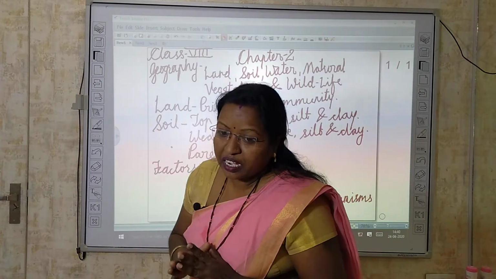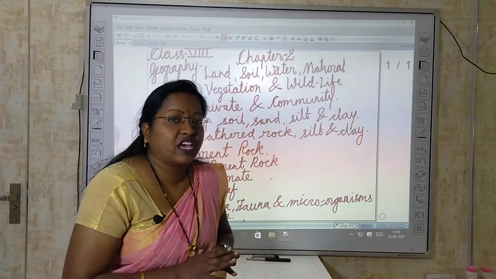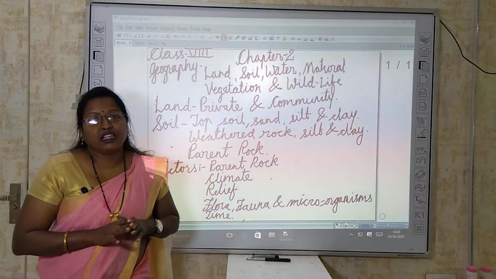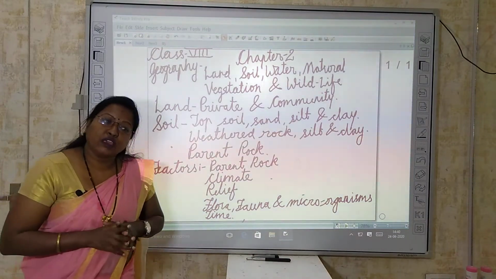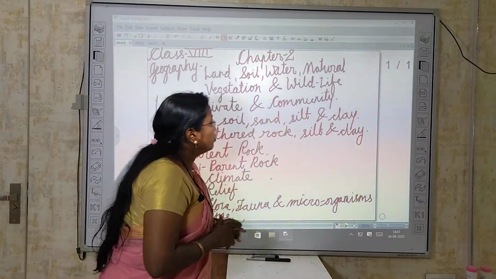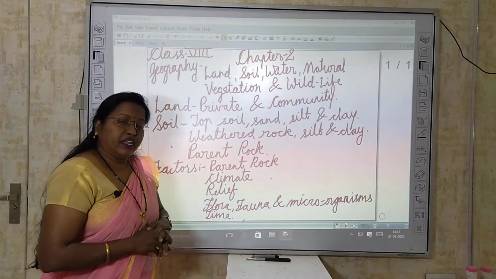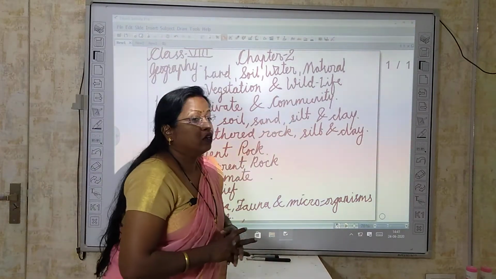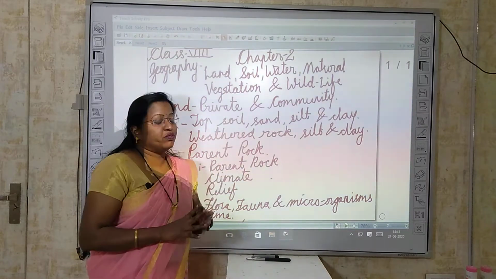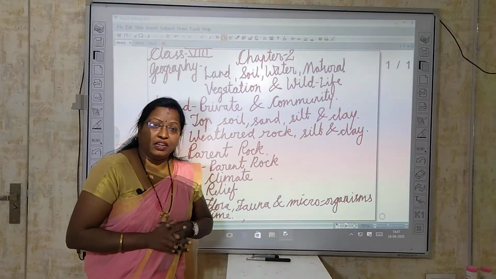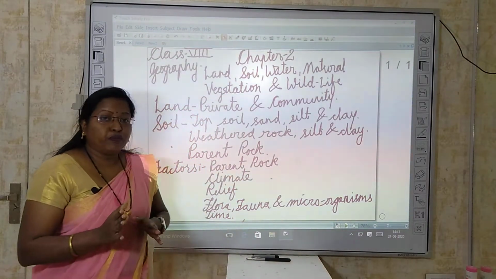Land is of two types. What are those two types? Number 1 is private land and number 2 is community land. Now, what is the difference between private land and community land? First I am going to explain private land.